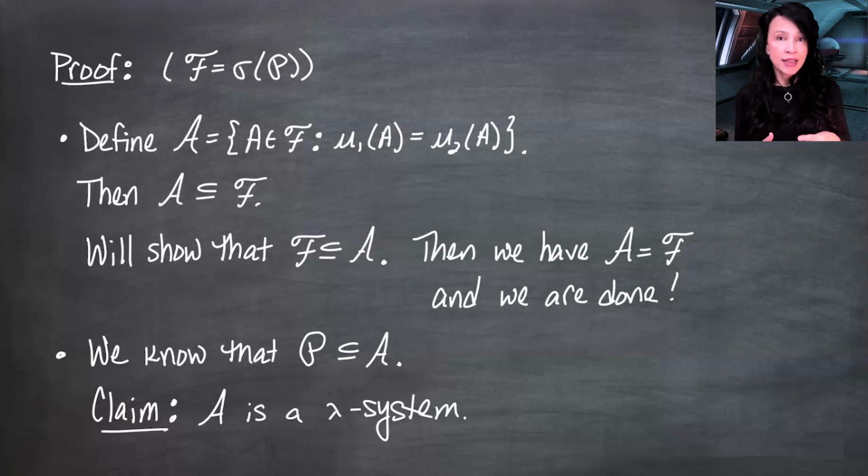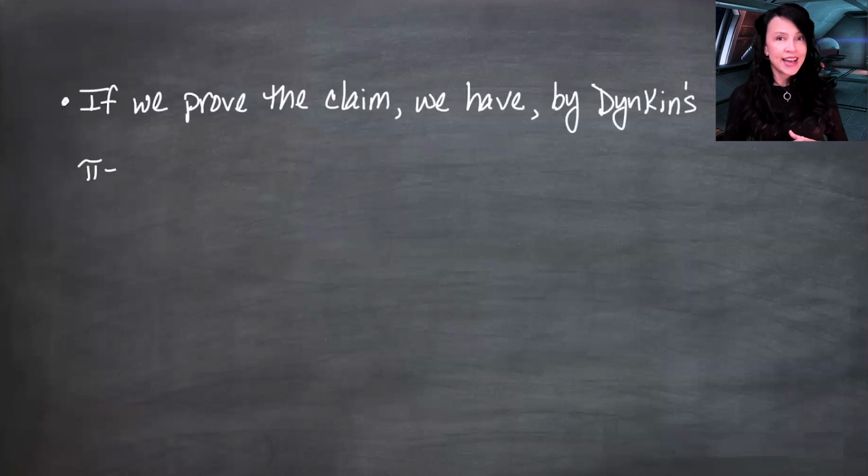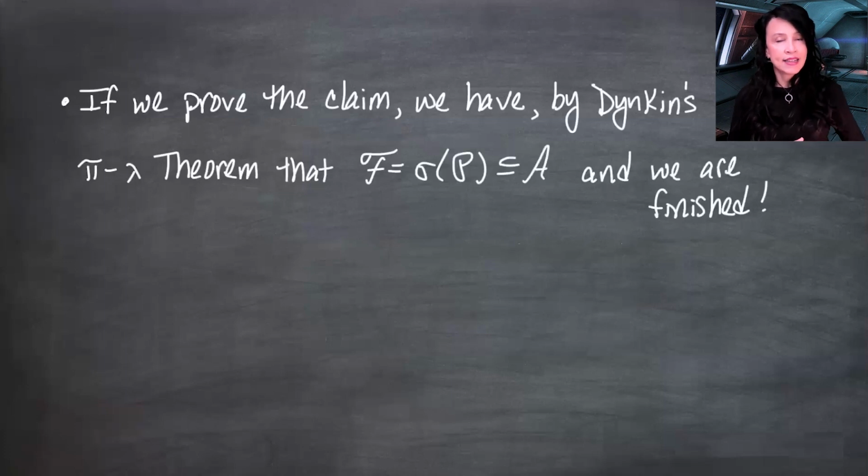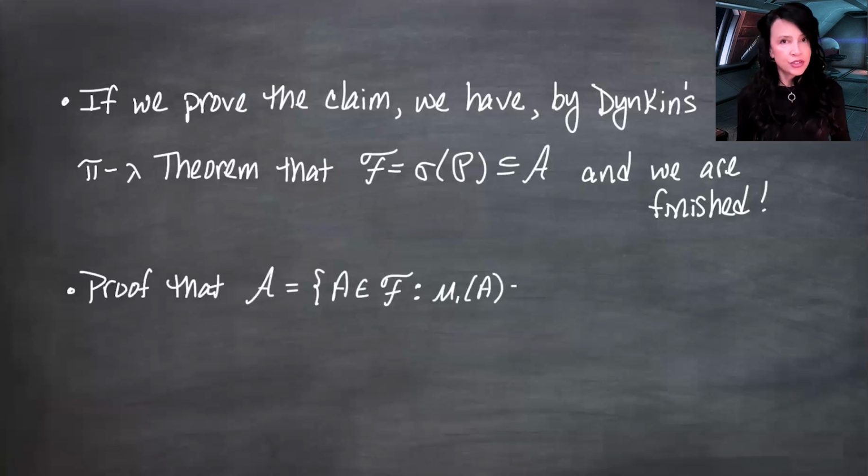And by Dynkin's pi-lambda theorem, the sigma field generated by curly P, which is known as F, must be contained in the lambda system curly A as well. And this containment is what we wanted to get our final result. So we're done with this proof once we have shown that curly A is a lambda system. Let's do it. We have 3 things to show.